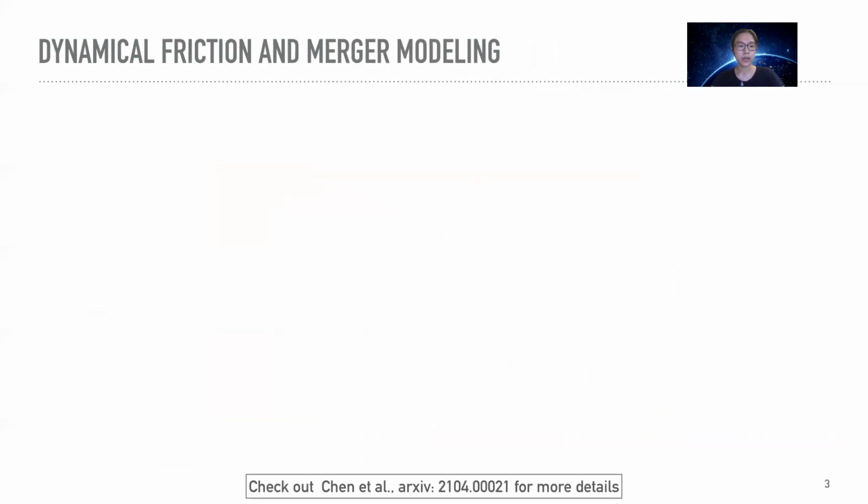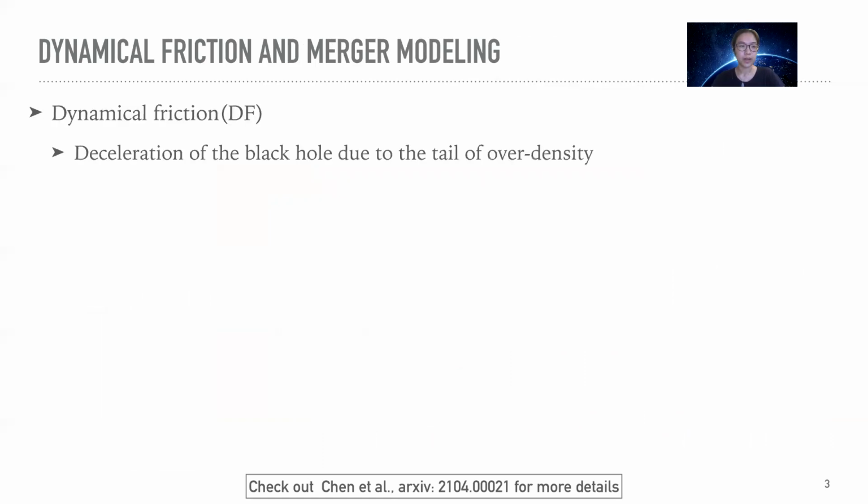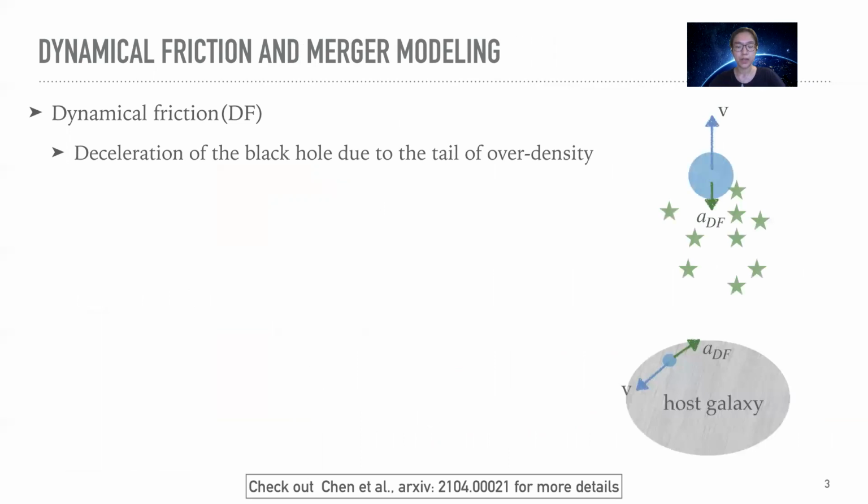So in our model, we correct for the black hole dynamics by adding a frictional force called the dynamical friction to the black holes. Dynamical friction is the deceleration of the black hole due to the overdensity it leaves behind when passing through the stars and dark matter. This force helps the black hole to lose energy and sink towards the center of its host and stay there.